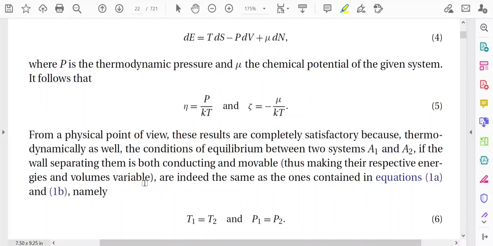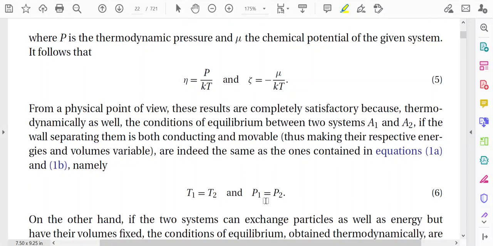That is, if you make energy and volume both variable parameters, then what will be the condition of the equilibrium? For energy, the condition of equilibrium is T1 equal to T2, which we have already established in our earlier lecture. But if volumes are also variable, at that time another equilibrium condition will be established, that is P1 equal to P2.